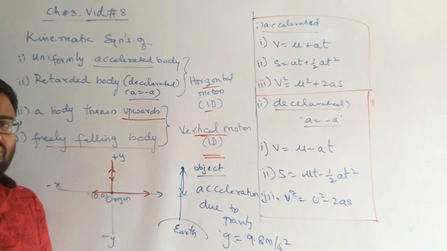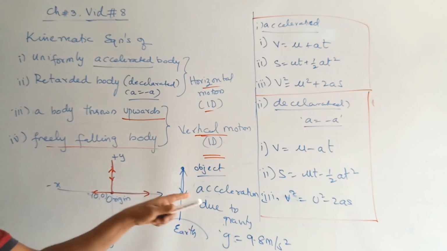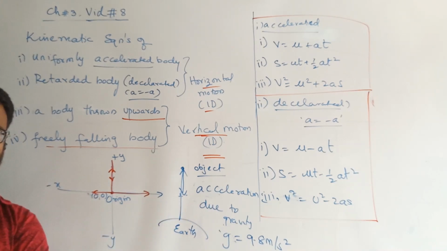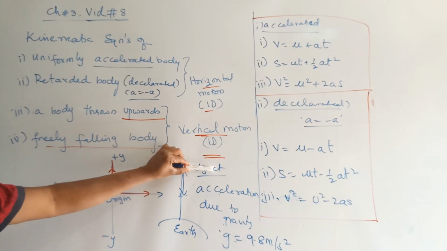What is the definition of acceleration due to gravity? Acceleration is the rate of change of velocity, and velocity is the rate of change of position. Now listen here, concentrate. If I release a body at certain height from the surface of the earth, it is falling down.